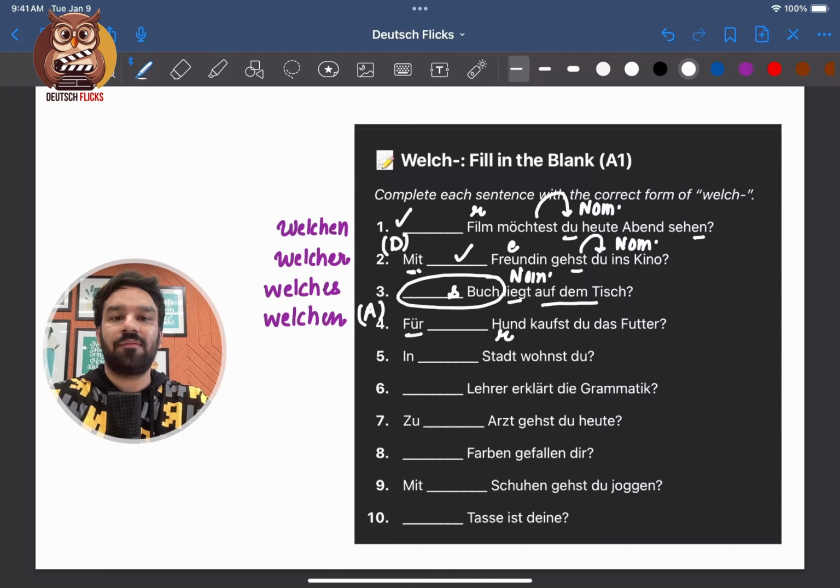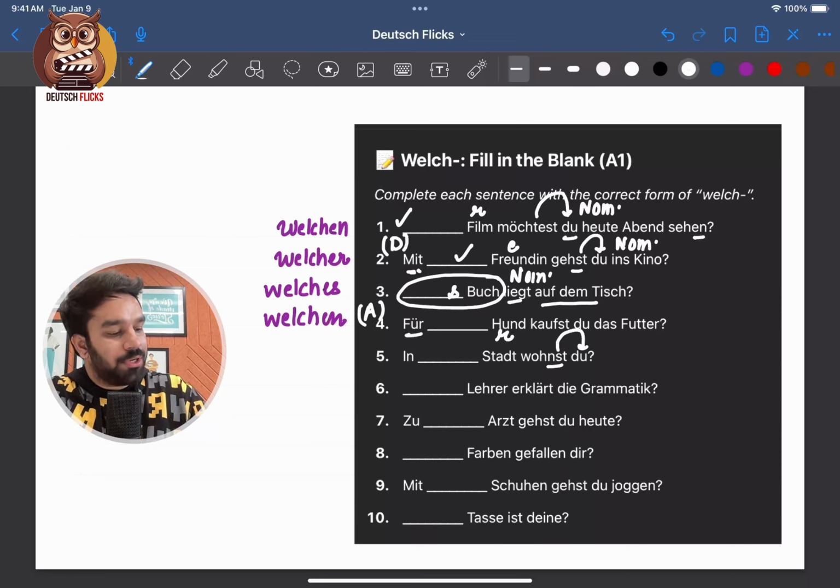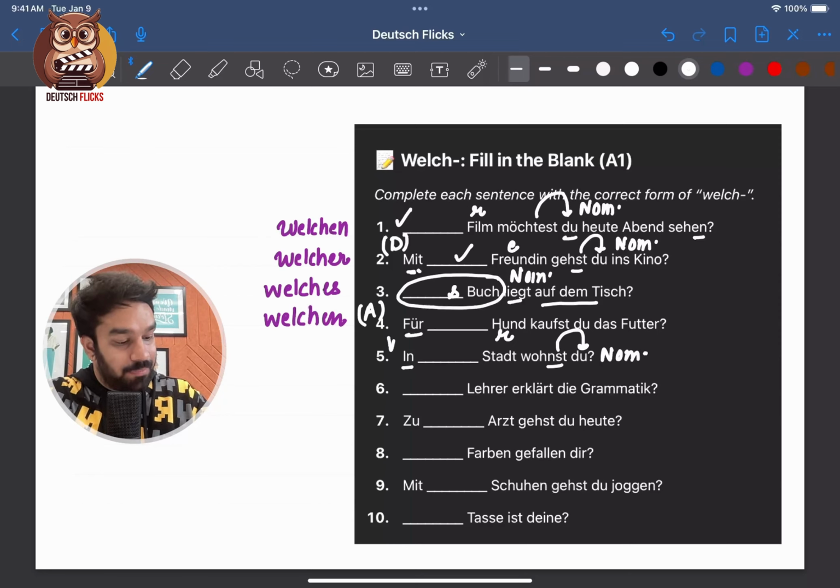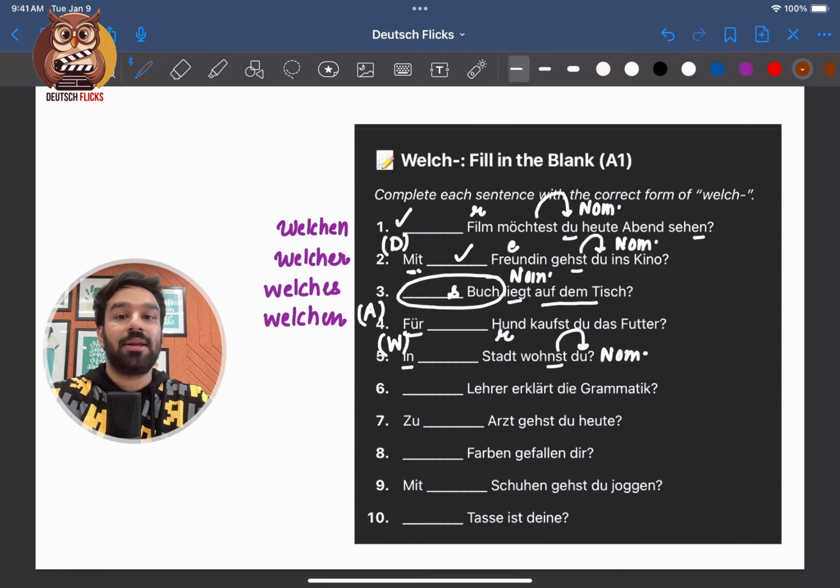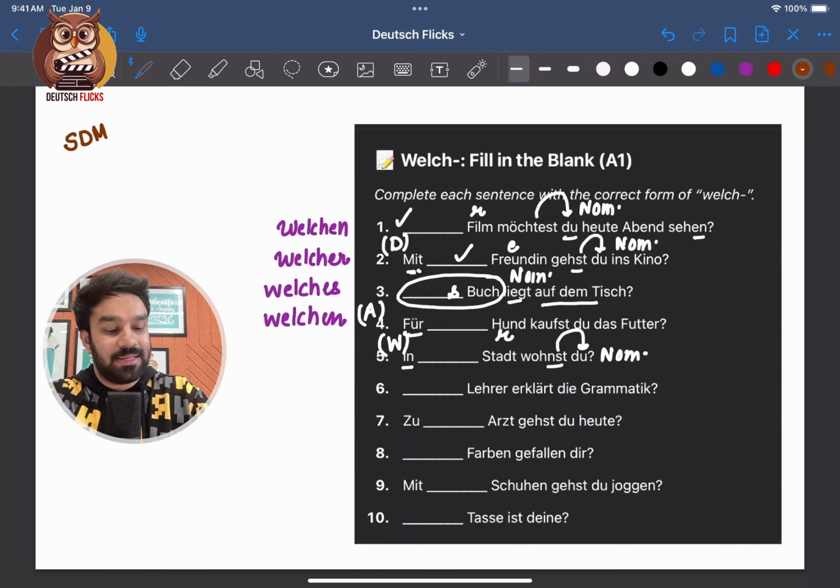Now Nummer 5. In welche Stadt wohnst du? So it will be, in which city do you live? Wohnen is being conjugated according to du. It will be in nominative case. Now in is a Wechsel preposition. In case of a Wechsel preposition, we follow this golden rule called STMA.